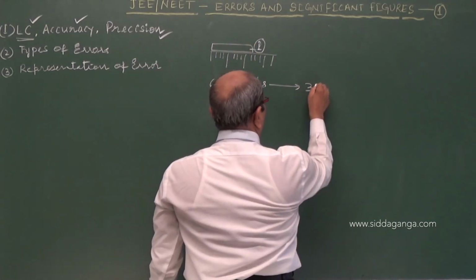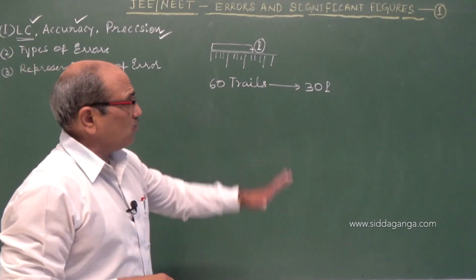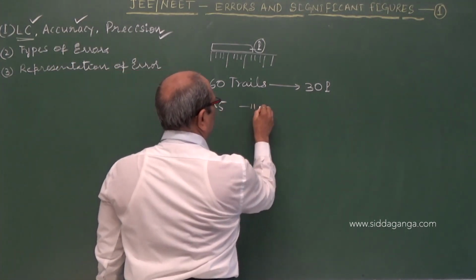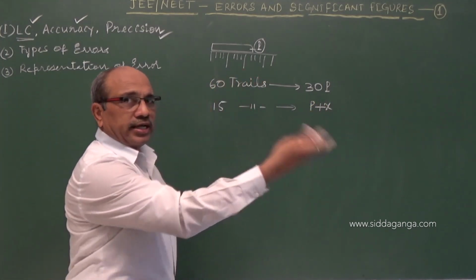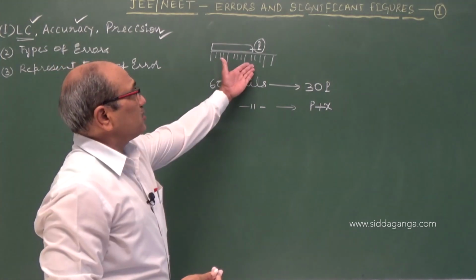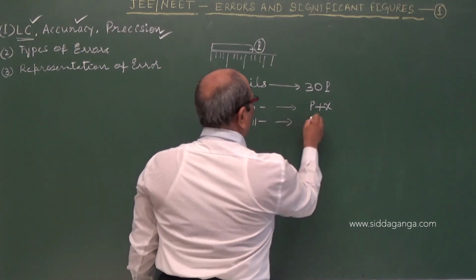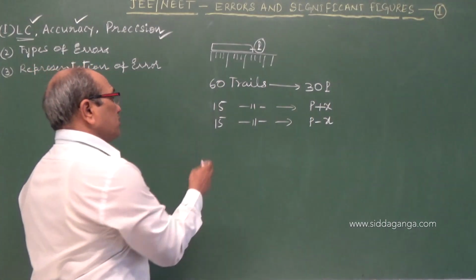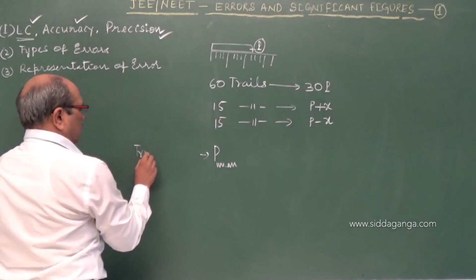Let us think out of 60, 30 trials may show the same P, exactly. Then 15 trials may give P plus X, where X is extra, like a last exam I gave of 10 kg, 10.1 kg. Here it may be some value plus X. And another 15 trials may give P minus X, may be less. Then the mean value of this is considered as the true value of length.